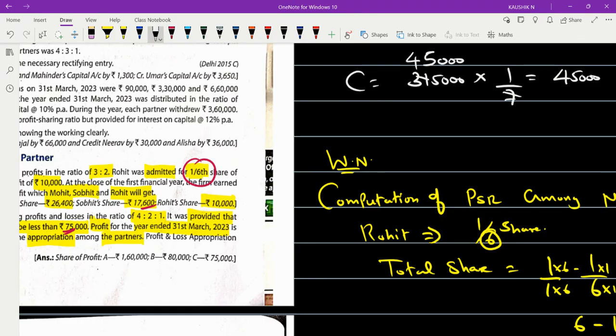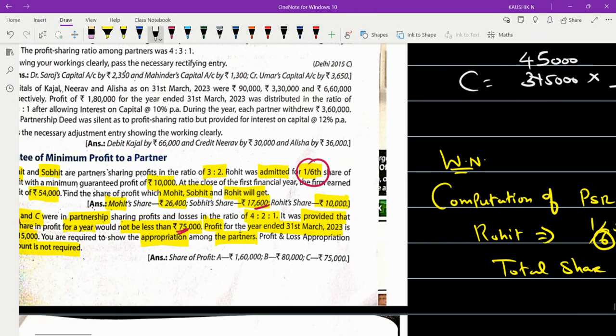So C will get a profit of rupees how much? 45,000.